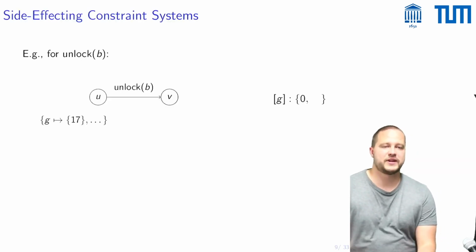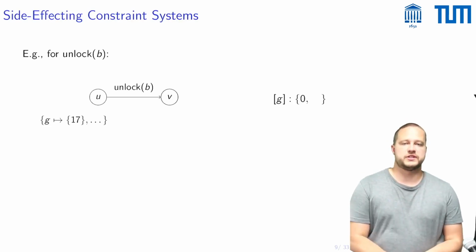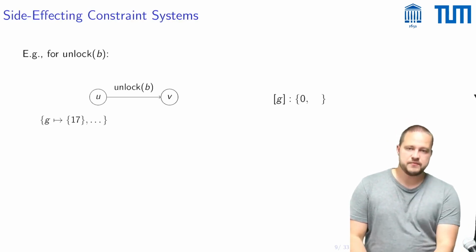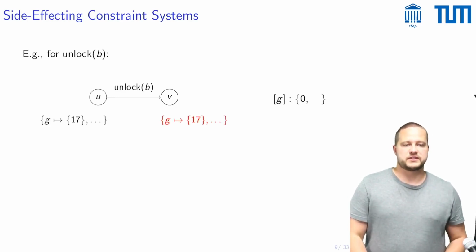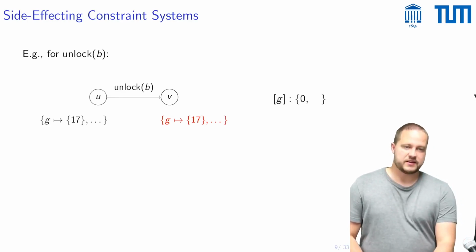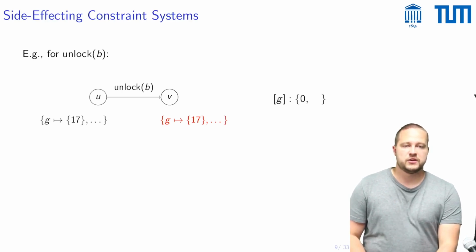So to go back to our example, we had the situation where in the local state we had this value of G is 17 and we did an unlock B. So what one would do here is one would compute the local state of the successor. So in this case it would stay the same. And then the side effect was that we also side-effected this value of 17 to this unknown G. So this would be the side effect here.